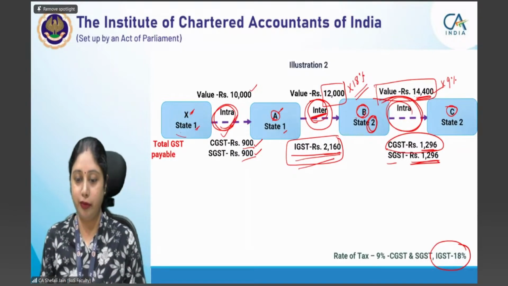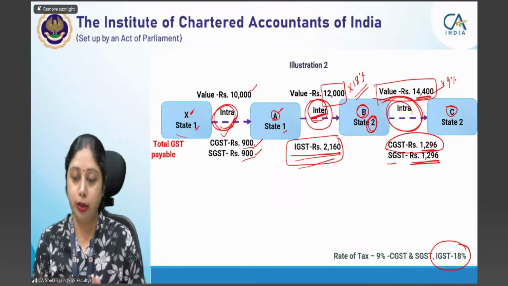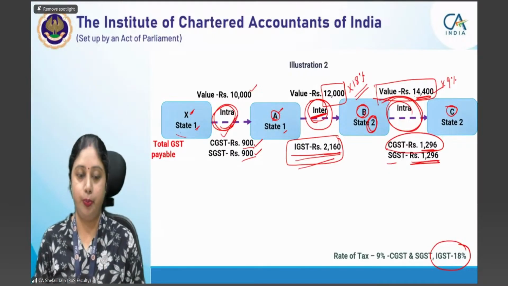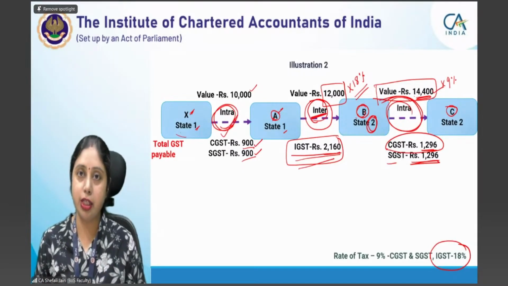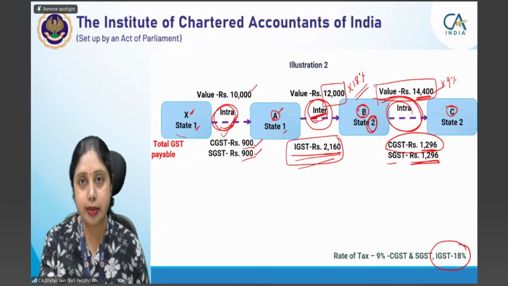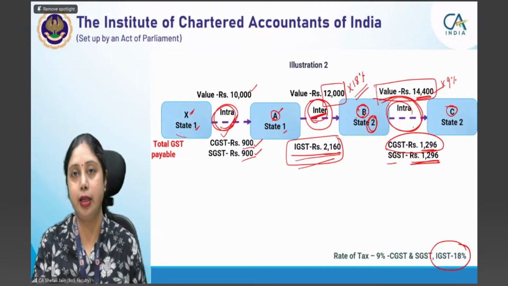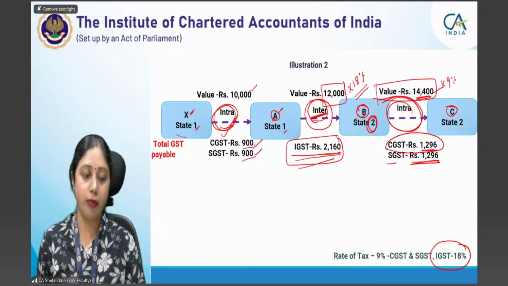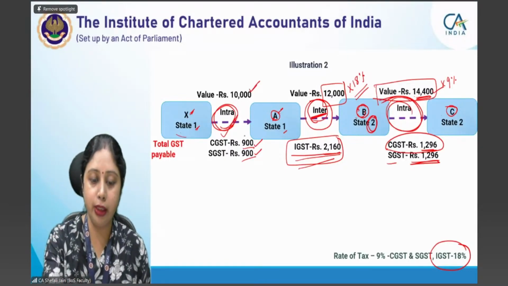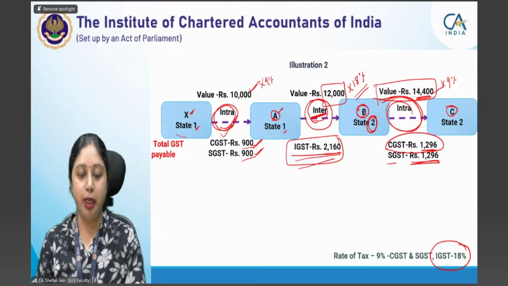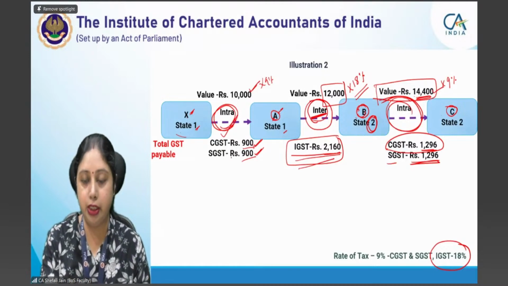So let me explain it again in English. There are three transactions. First transaction is an intrastate transaction from X to A. Second is A to B transaction, which is an interstate transaction, and B to C is an intrastate transaction. Intra, inter, intra. This is the flow. First transaction, value 10,000 rupees, applying 9% rate because it's an intrastate transaction. CGST and SGST payable of 900 each.